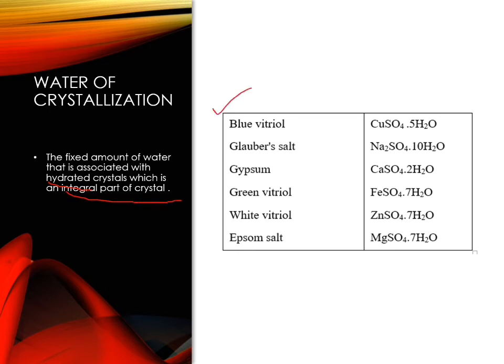So here are the formulas given, and this is very important. So you have to learn all of these. Blue vitriol, that is CuSO4·5H2O. Glauber's salt, Na2SO4·10H2O. Gypsum, then green vitriol, white vitriol, and Epsom salt. So all these salts have a fixed amount of water molecules. So this is called water of crystallization.